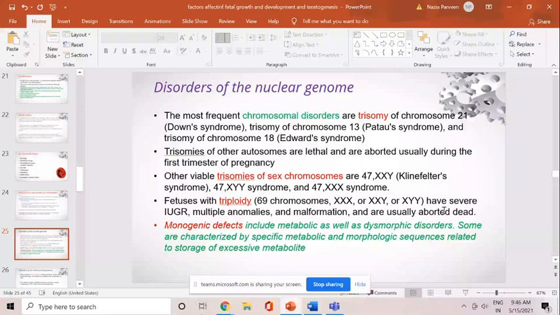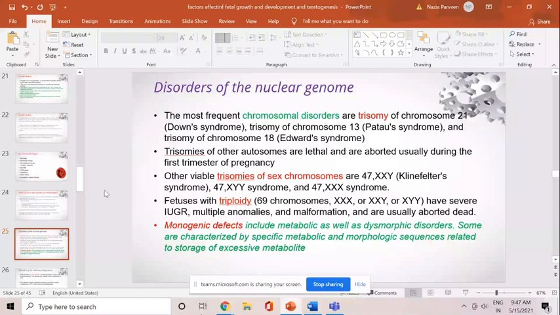And there is involvement of only one gene. What happens when the one gene is affected? Loosely, these abnormalities result in metabolic as well as dysmorphic disorders. Some are characterized by specific metabolic and morphologic sequences related to the storage of the excessive metabolite. So if one gene is affected, usually that results in some abnormality in the metabolism. When trisomy occurs, there is formation of some particular syndrome.